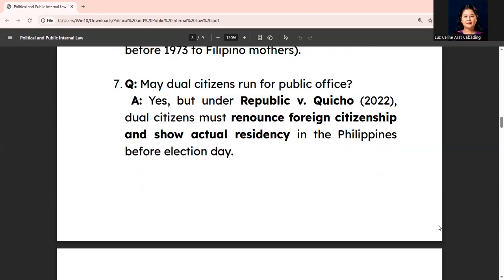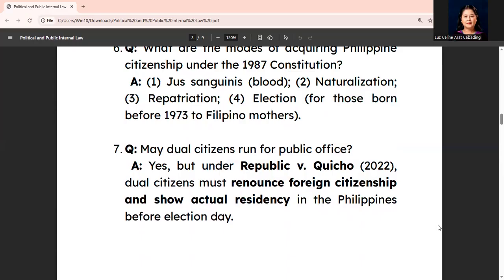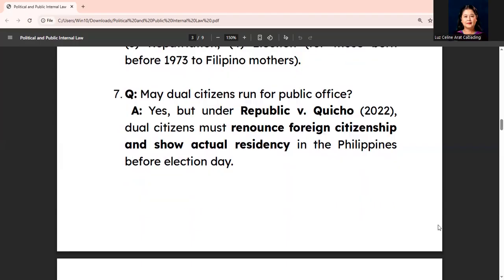Next question. May dual citizens run for public office? The answer is yes, but under Republic versus Kicho 2022, dual citizens must renounce foreign citizenship and show actual residency in the Philippines before election day.